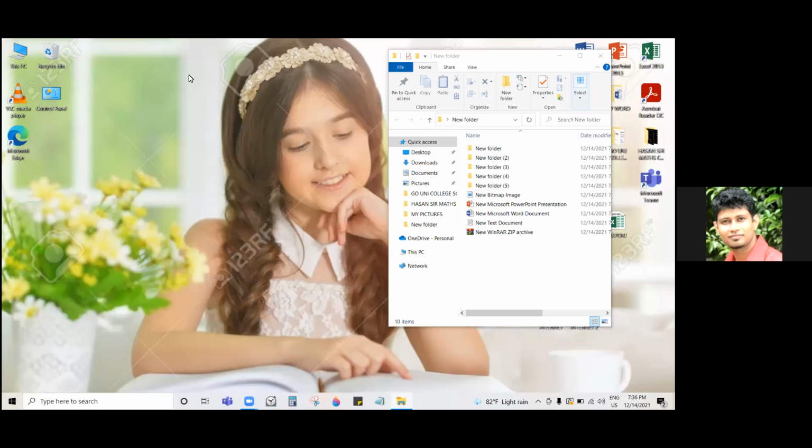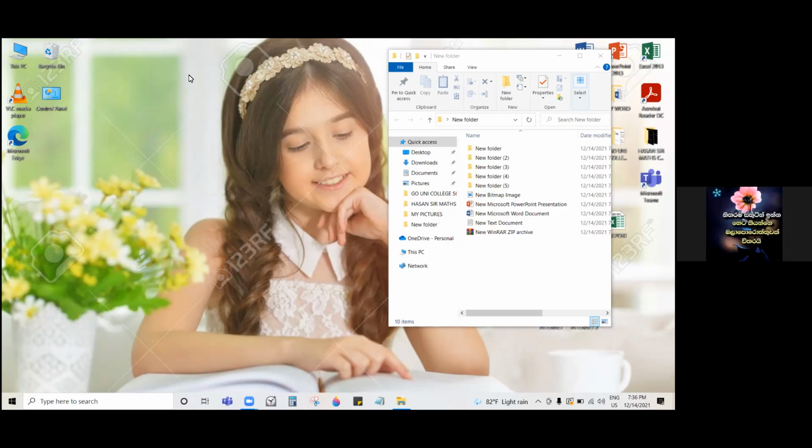Right, you can see there are 5 folders and 5 files anyway. It's not exactly the instruction, but it is closely matching the instructions. Then you can see there are 5 files with 5 different icons. Let me annotate and show here. You have 5 files with 5 different icons. Then you need to see the extension, because files are having extensions.